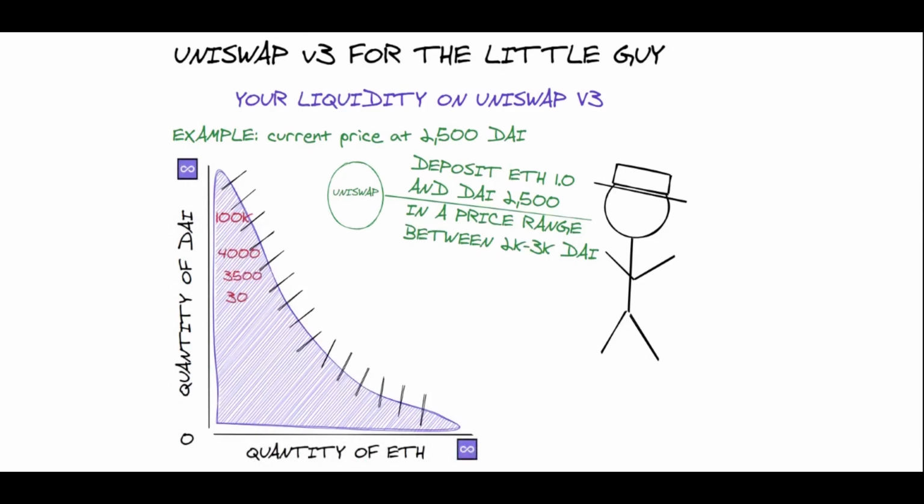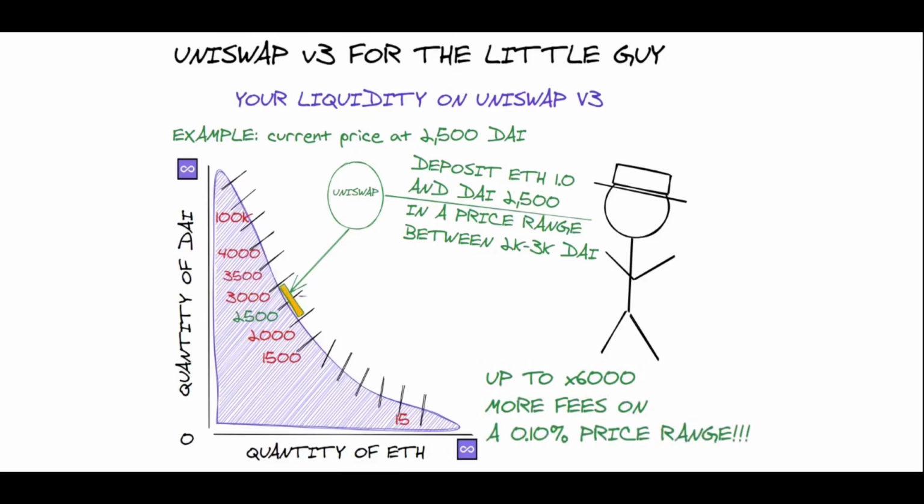And when the price rises above that or drops below that range, the liquidity will not be used, but every time the current price is inside the price range, then liquidity will be used every single time, generating way more fees than when using Uniswap V2. And the smaller the price range, the more fees will be generated. The Uniswap team has said that if the price range is as small as 0 to 10%, then you could be making up to 6,000 times more fees than with Uniswap V2.